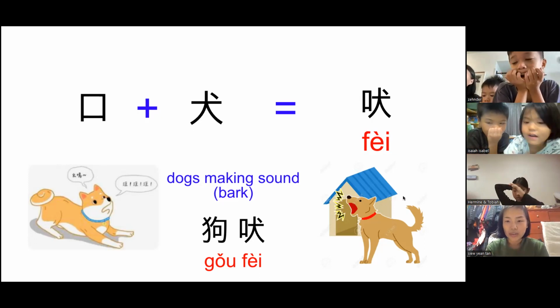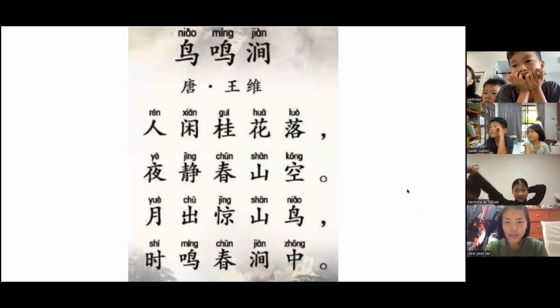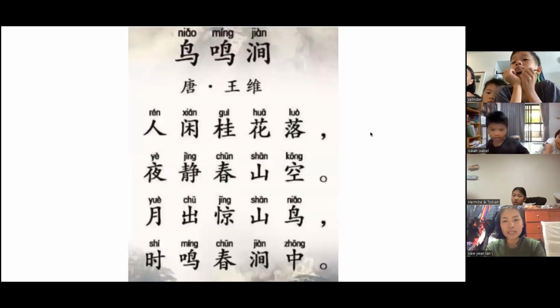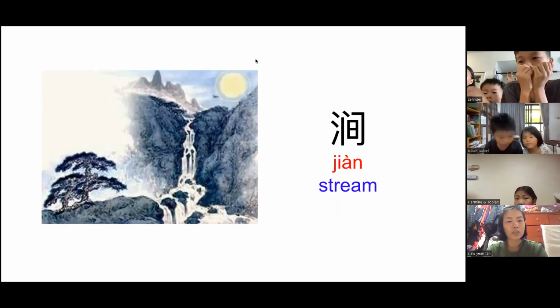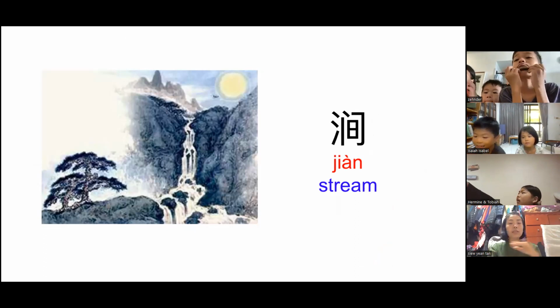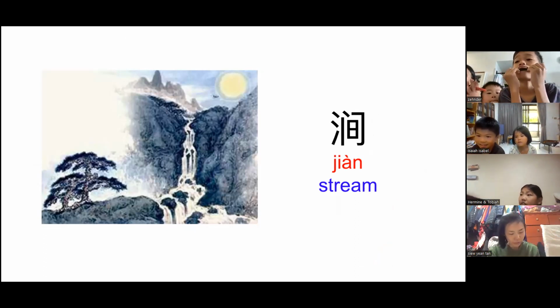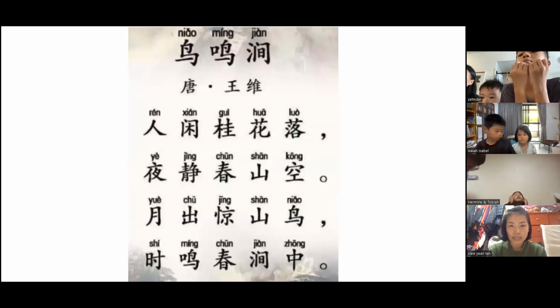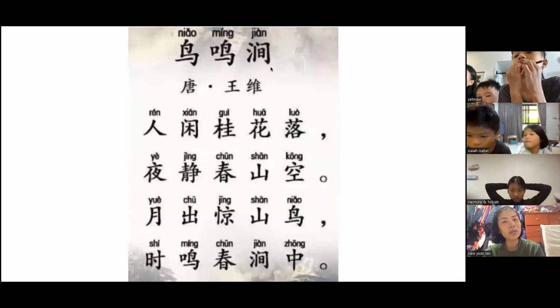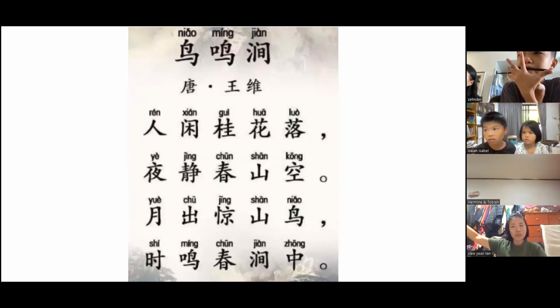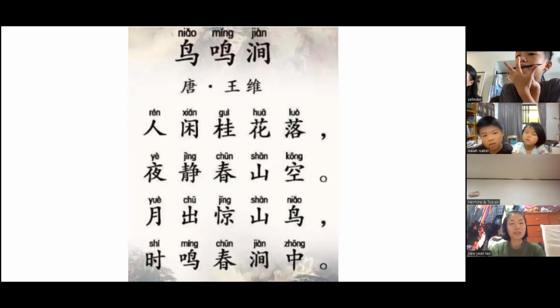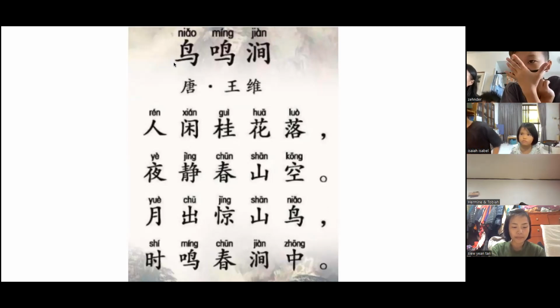Okay, so now we see. This one just now is 鸟鸣涧, right? So what is the meaning of 涧? 涧 is stream. But the stream here is usually a small stream, not a very big stream. So now you know 鸟鸣涧, what is the meaning? The birds are singing in the stream, I mean, by the river side, okay? But it is a very small stream. So that is the title of the poem.